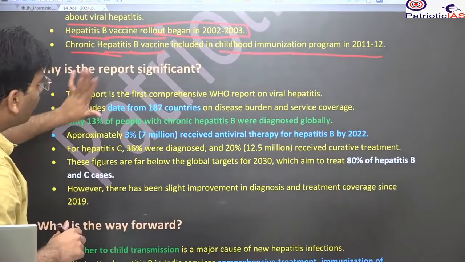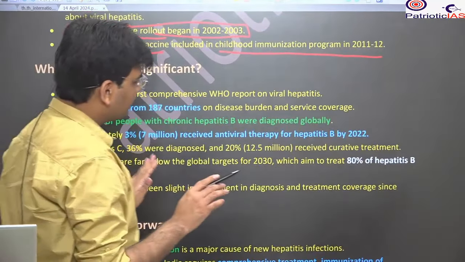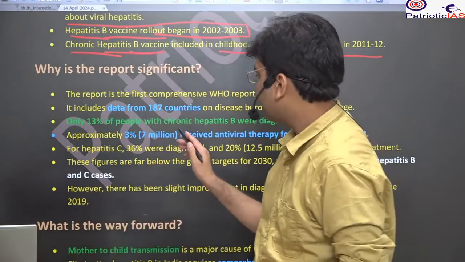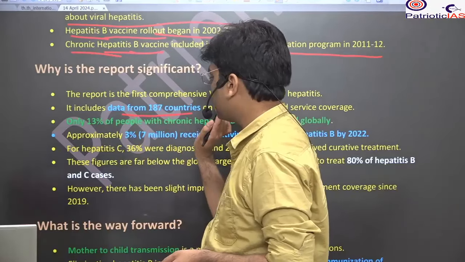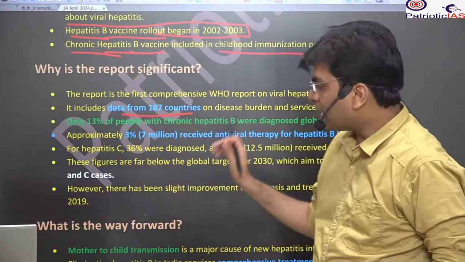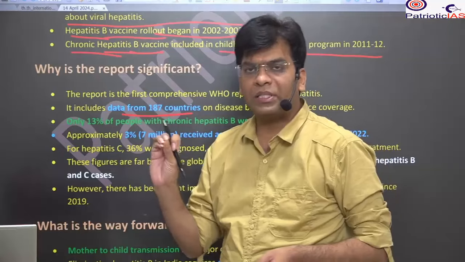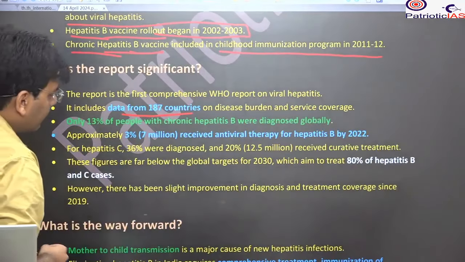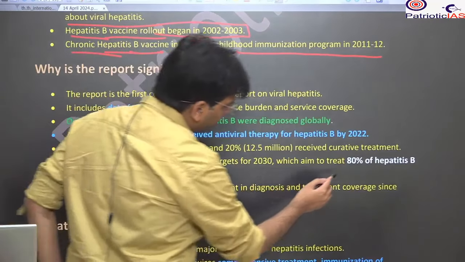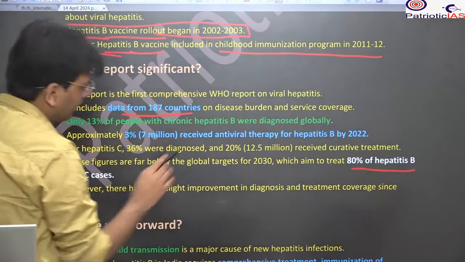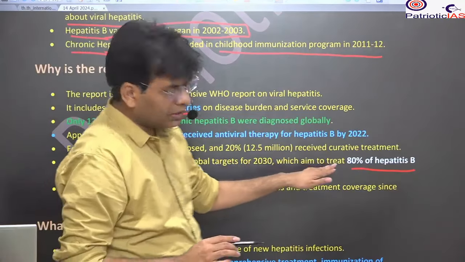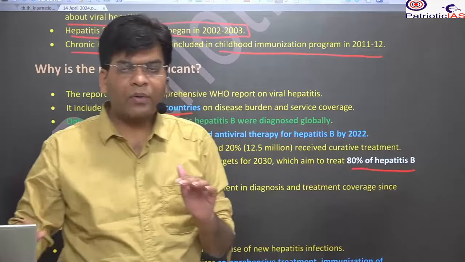Why is this report very significant? First, it provides data on 187 countries and their condition. It shows what the aim is and what our achievement is. We aimed to bring the diagnosis of 80% of chronic and even normal hepatitis B and C. This is the aim, 80%. So what have we achieved?